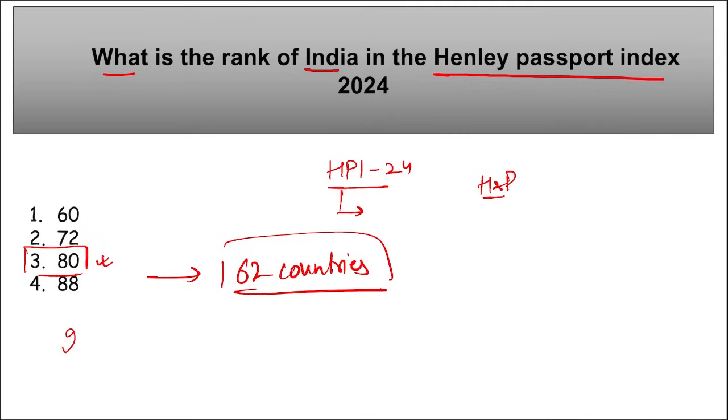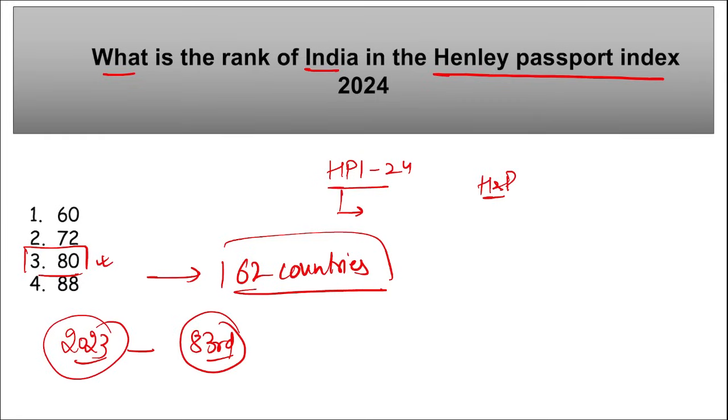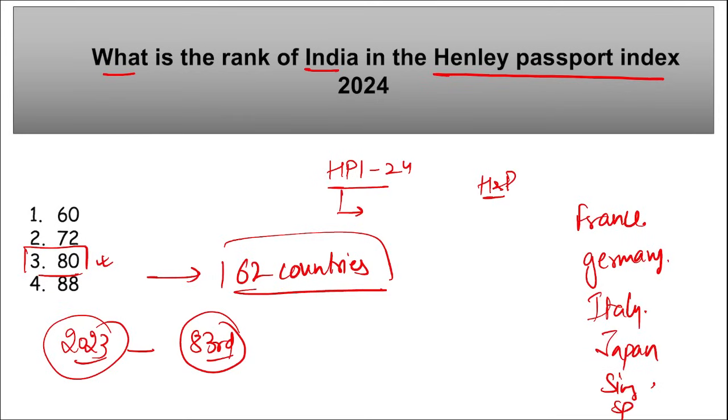Last year in 2023 index, what was the rank of India? India stood at 83rd position, so we can see an improvement here. On top position, the top 6 spots were grabbed by which countries? France, Germany, Italy, Japan, Singapore, and Spain. Right? These countries are having visa-free access to a total of 194 countries.